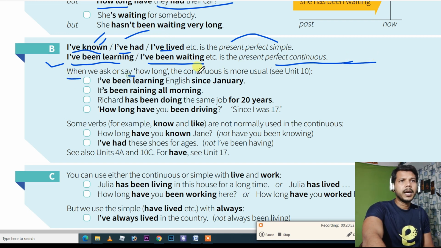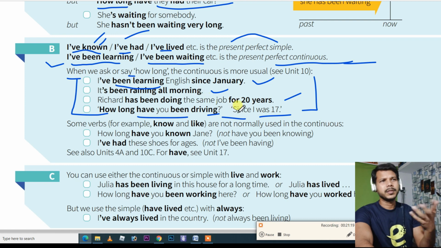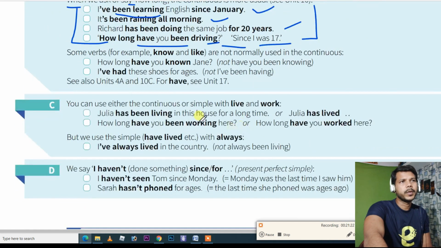When we ask or say how long, the continuous is more usual. I have been learning English since January. It's been raining all morning. Richard has been doing the same job for 20 years. How long have you been driving? So this is the thing. You have to use present perfect continuous when you talk about any time, like I've been doing this for a long time, then present perfect continuous is required.